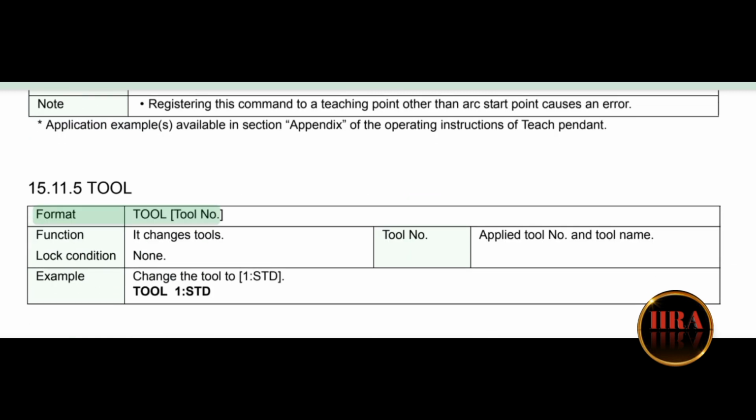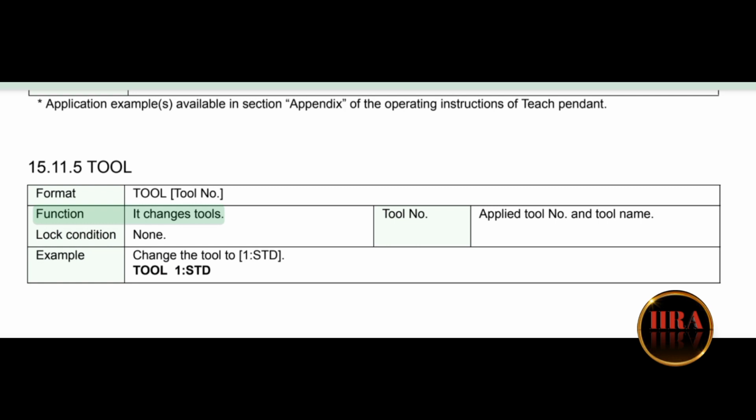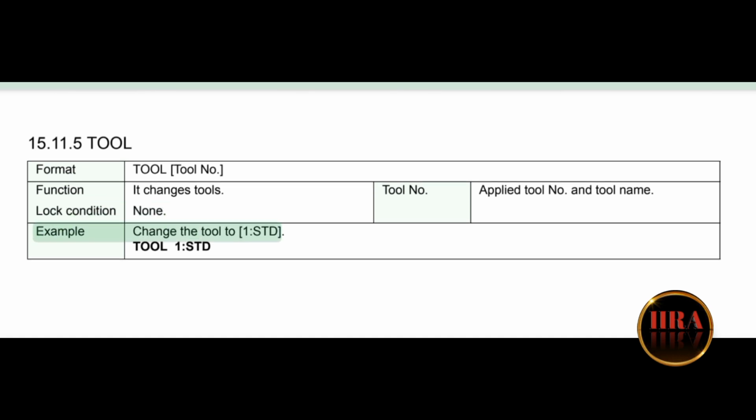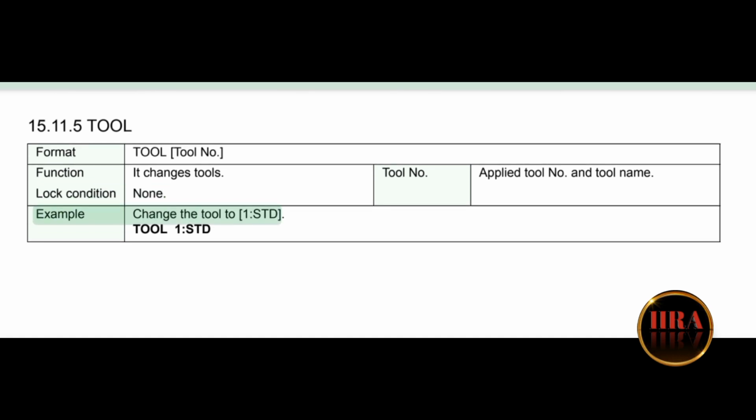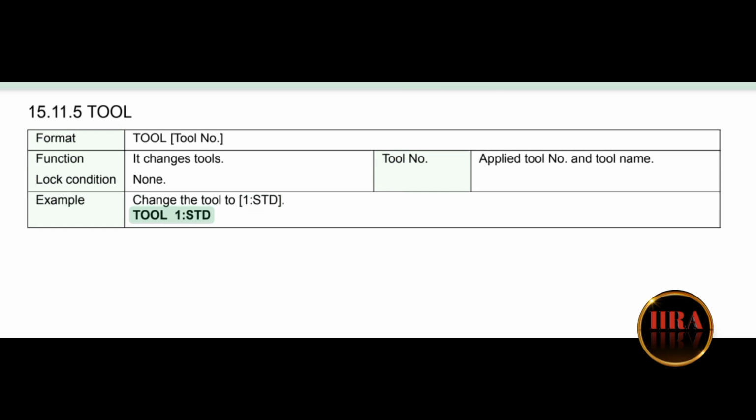Application examples are available in the appendix section of the operating instructions of the teach pendant. Format: TOOL, tool no. Function: it changes tools. Tool no.: applied tool number and tool name. Lock condition: none. Example: change the tool to 1 STD. TOOL 1 STD.